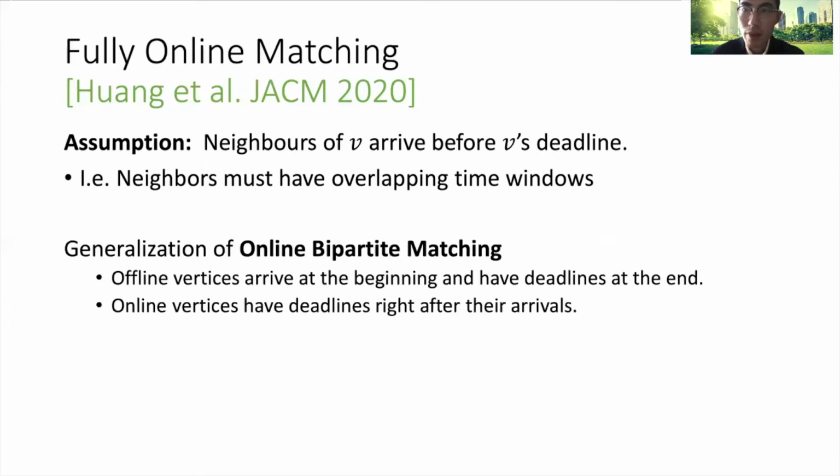And as I mentioned before, this is a generalization of the online bipartite matching problem. In the online bipartite matching problem, there is a bipartite graph, one side of the graph being offline and the other side being online. So just imagine offline vertices all arrive at the beginning and have deadlines at the end, and all online vertices have deadlines right after their arrivals. In this way, fully online matching is a generalization of online bipartite matching.